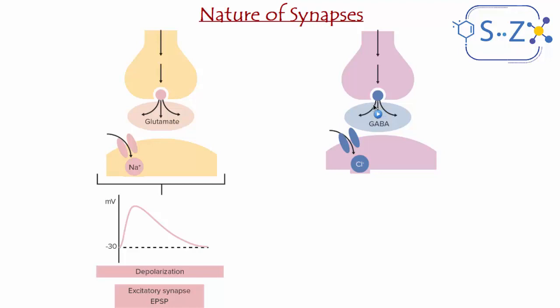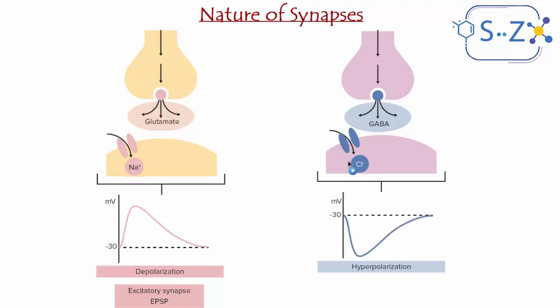And when Cl- enters, this time it causes hyperpolarization, where instead of an increase in the voltage of the postsynaptic element, the voltage decreases more. It becomes less than minus 30 millivolts. In this case, the synapse is an inhibitory synapse. It's the opposite of excitatory. It's an inhibitory synapse, abbreviated IPSP.